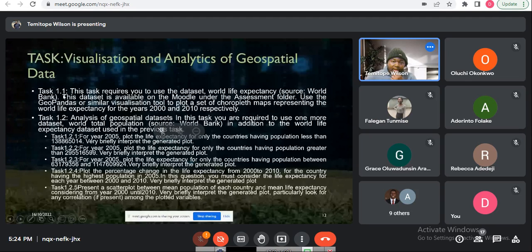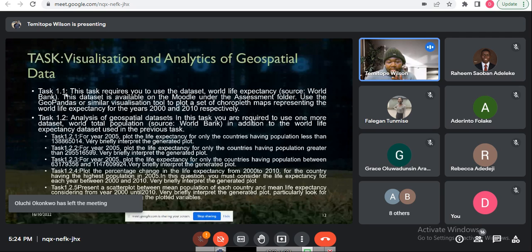World Bank data on cash crop life expectancy globally. So we are looking at countries now, not states. It's historical data from the year 2000 to the year 2010. That's the data we're going to be using tonight. And then we're also going to be looking at the total world population.